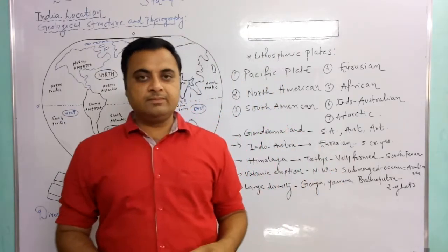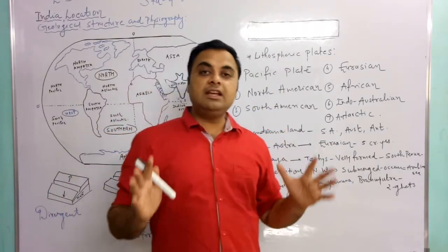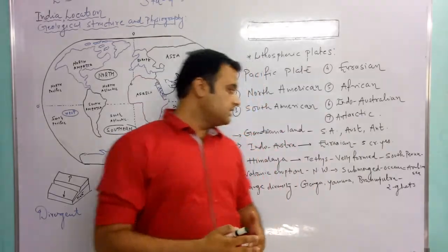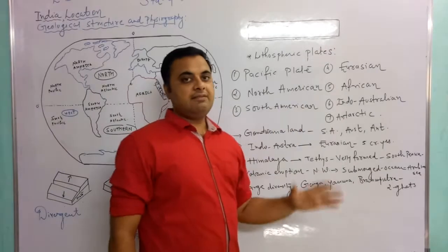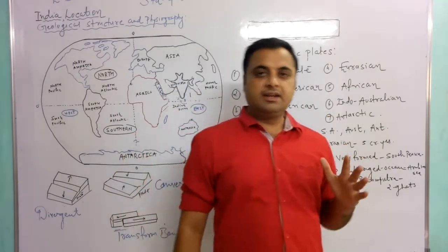It is very interesting. So because of the volcanic eruption, we can say the Arabian Sea is created. So thus the large diversity of India is created.